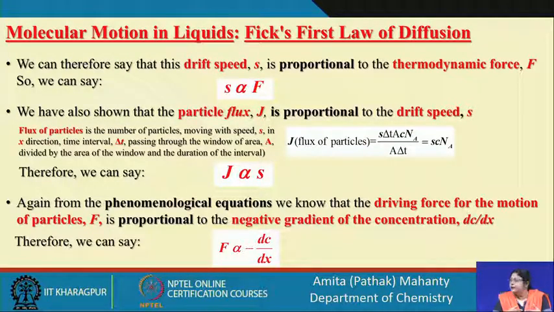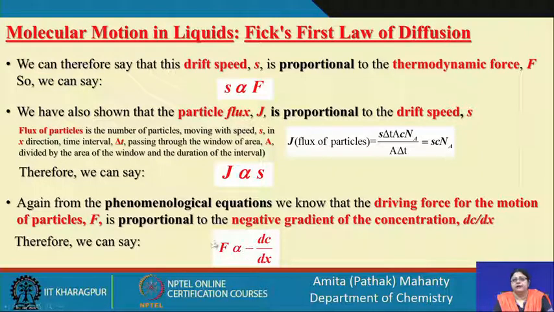So, negative gradient in concentration is actually given by minus dc by dx. That means we are talking about the movement of the particle in the x direction. How the concentration of the particles is changing when the particles are moving in the x direction, and in this direction what is the driving force for the particles to move along the x axis?